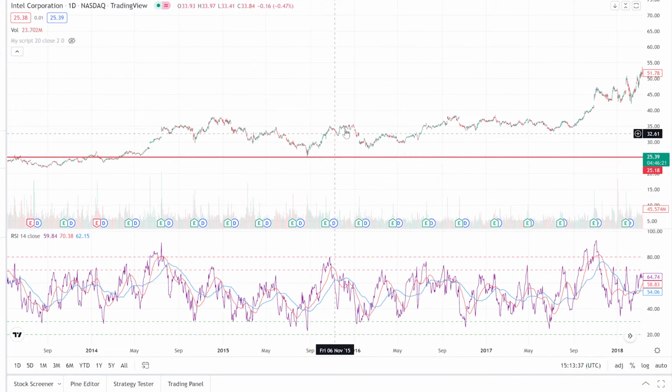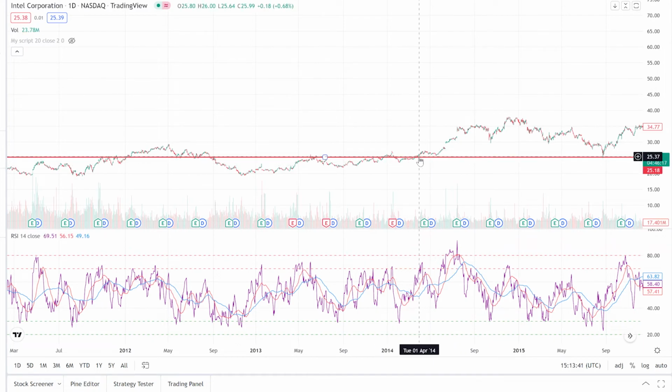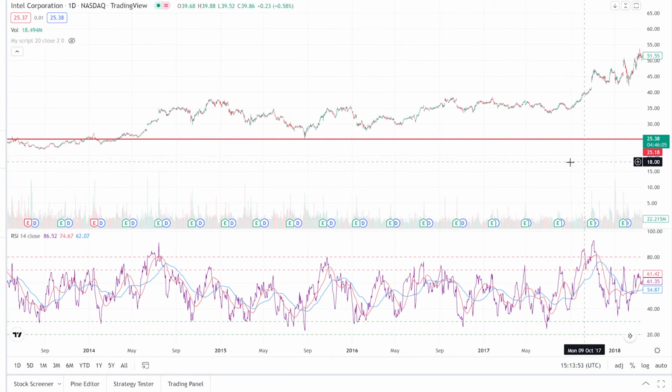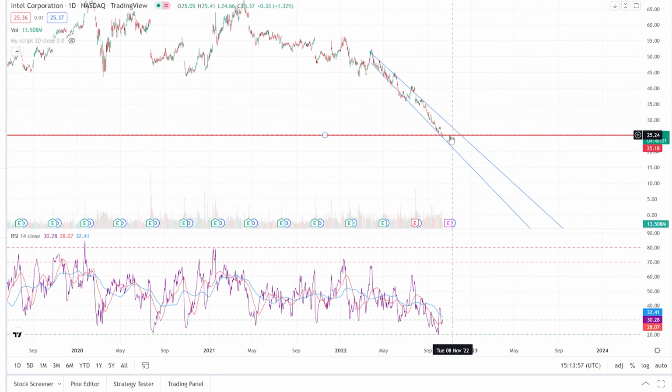It had come back down and then bounced off of that. But going even further back from there, the company has hit that several times as a support or resistance level. And so about $25, we're at $25.38, somewhere right in this range is a key point.